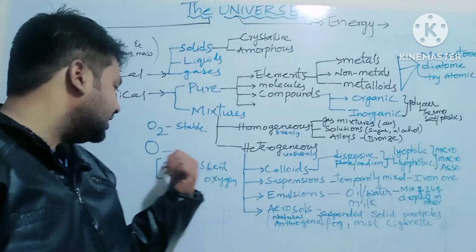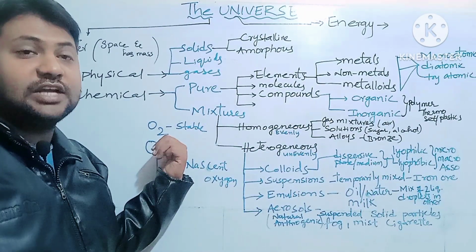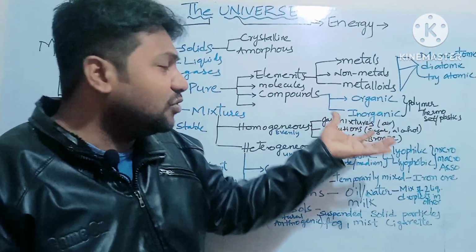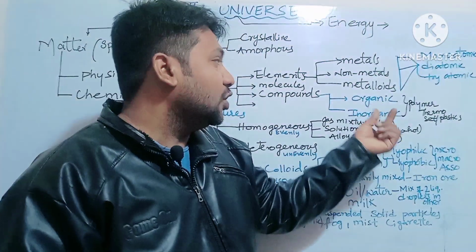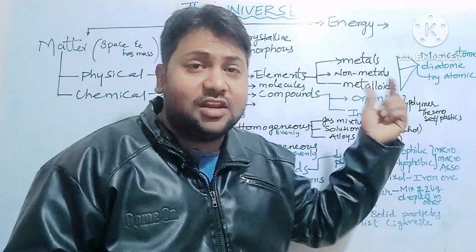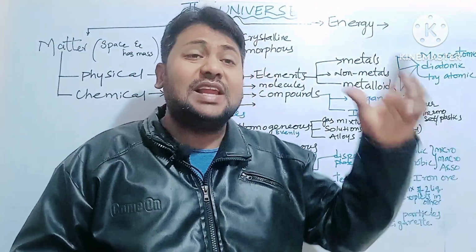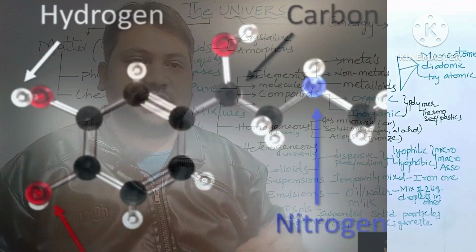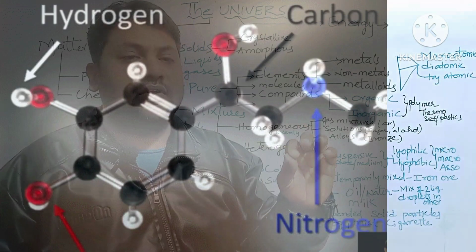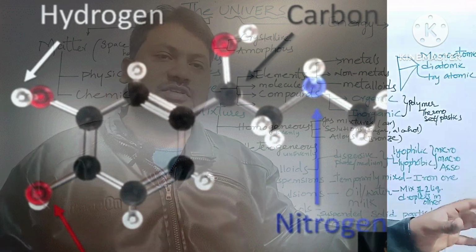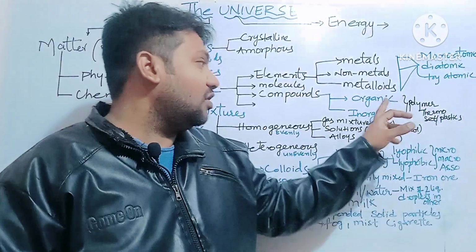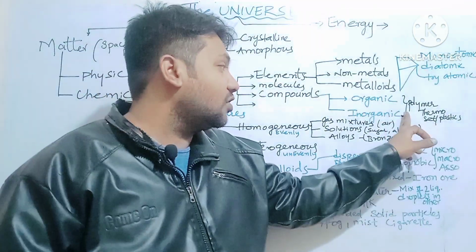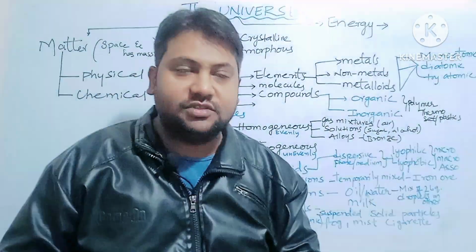We can call this oxygen a diatomic molecule. It has O2, a diatomic molecule. Then coming to compounds. Compounds are divided into organic and inorganic. So here organic and inorganic is classified only on the basis of the sixth element, carbon. If carbon is present in the compounds, then those compounds are called organic compounds, and those which don't have carbon are called inorganic compounds.